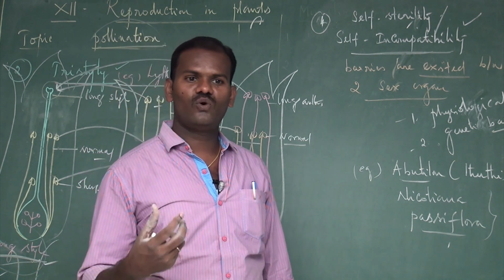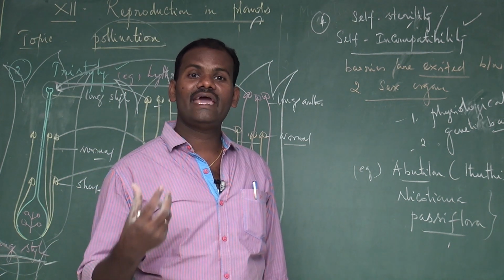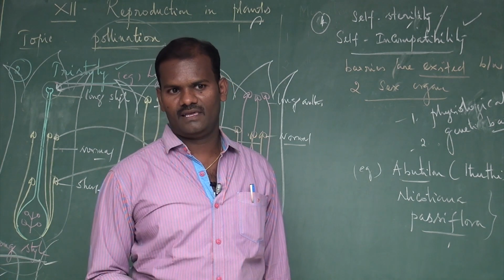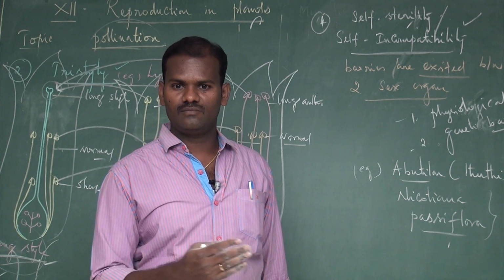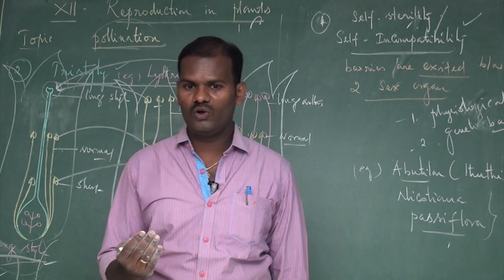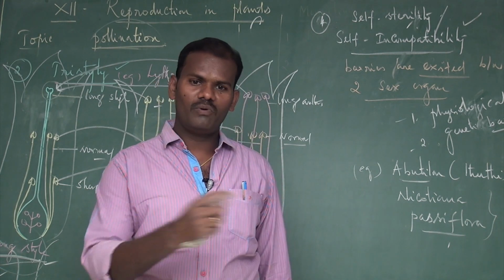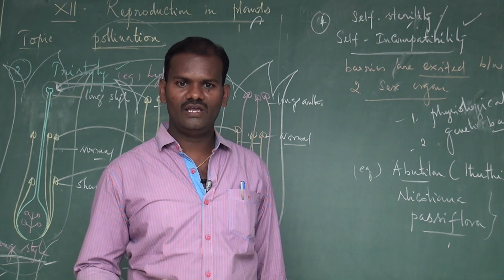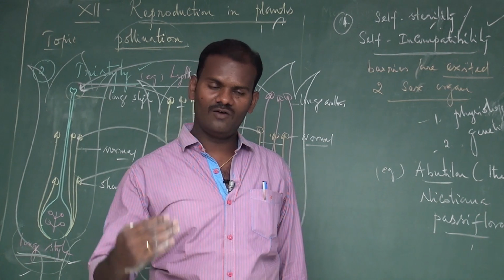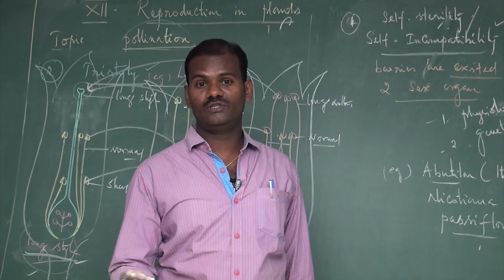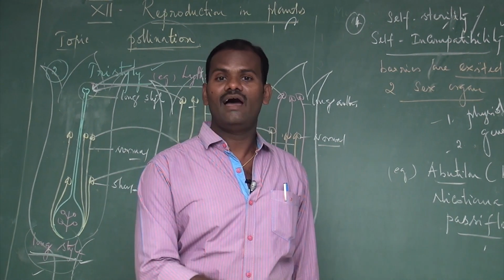In the next video, we are going to discuss what the agents for pollination are. See, in cross-pollination, a lot of agents, both biotic and abiotic, are involved to pollinate the flowers. In the next videos, we are going to discuss what agents are involved, what types of agents there are, and how they transfer the pollen grains from one flower to another flower.